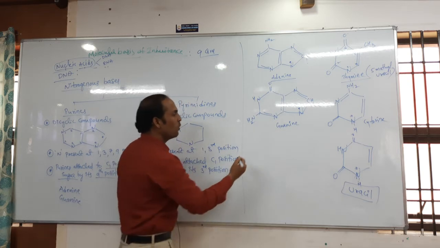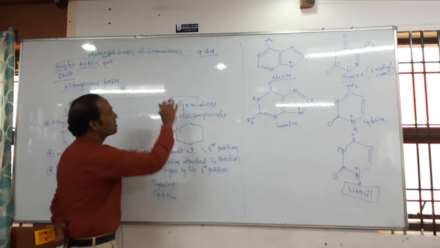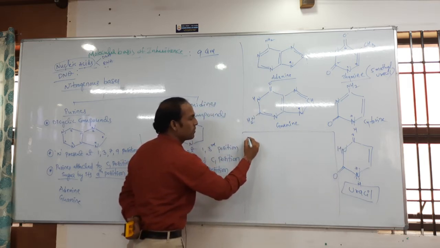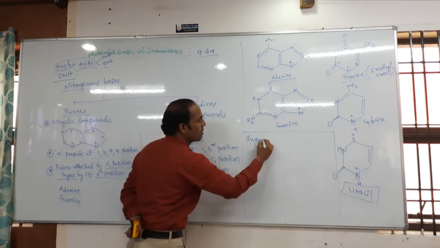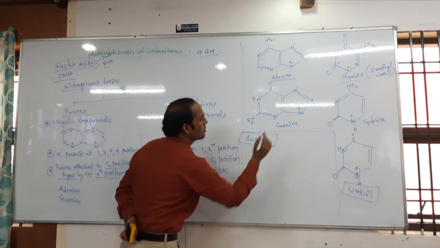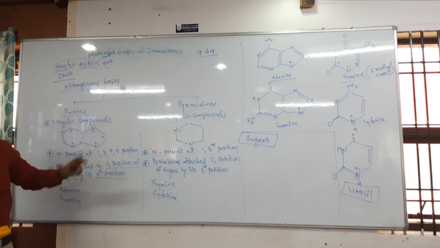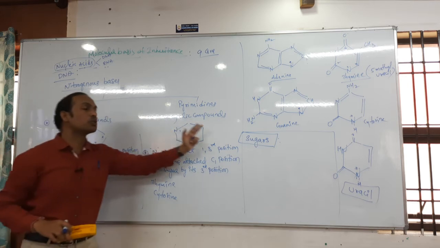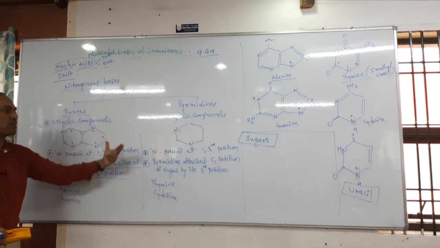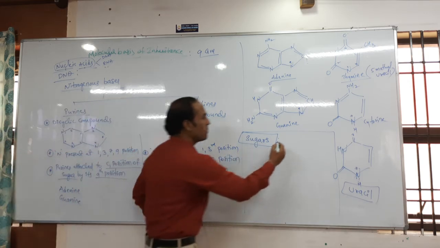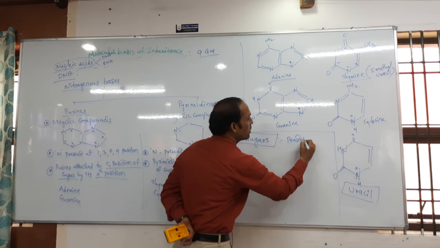Clear? Okay, now after the nitrogenous base we have to discuss the next concept, that is called sugars. Nucleoside means nitrogenous base plus sugar. You have an idea about nitrogenous bases. Now let's discuss sugar. Okay, sugar, what type of sugar? That is called pentose sugar.